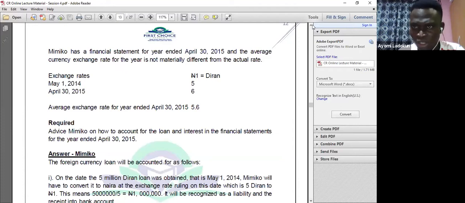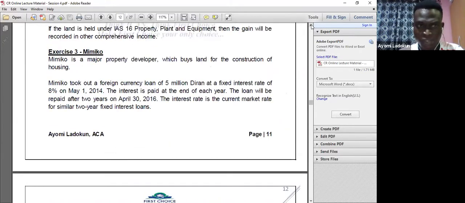So let's look at this question now. It's very simple. Miko is a major property developer which buys land for construction of housing. Miko took out a foreign currency loan of 5 million dirham at a fixed interest rate of 8% on May 1, 2014. The interest is paid at the end of each year. This is key. The loan will be repaid after 2 years, on April 30, 2016.